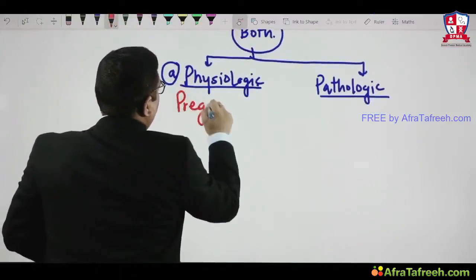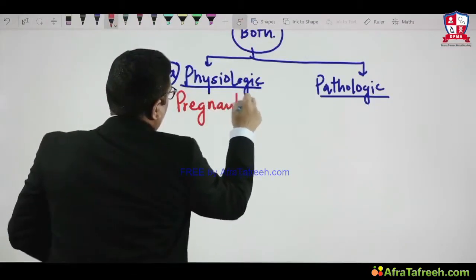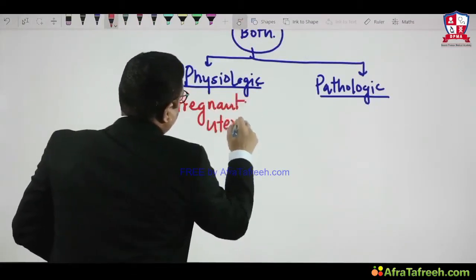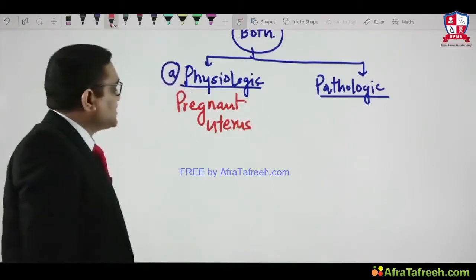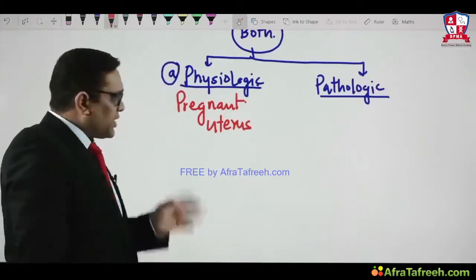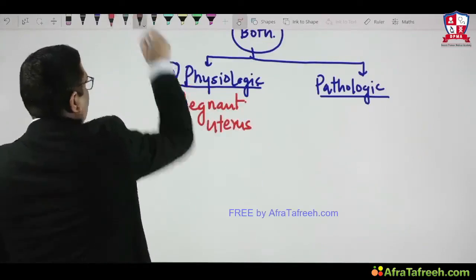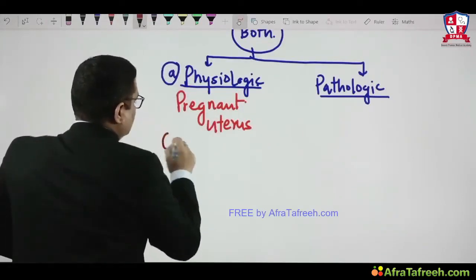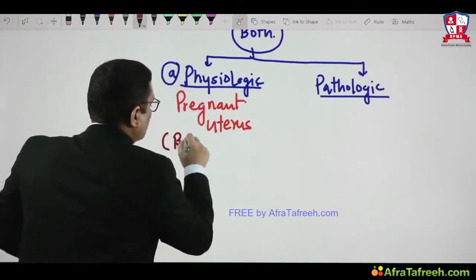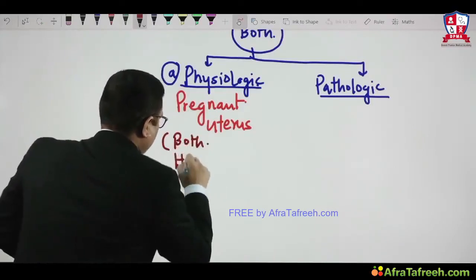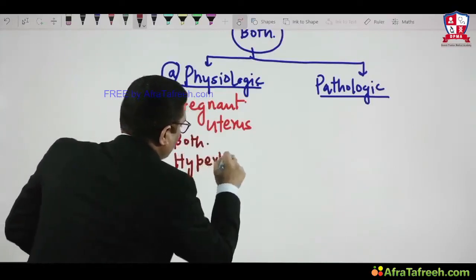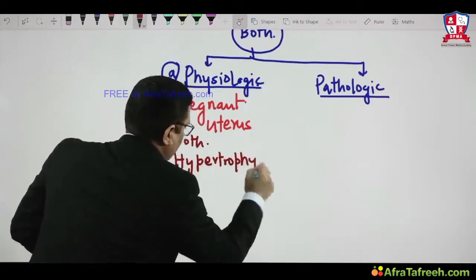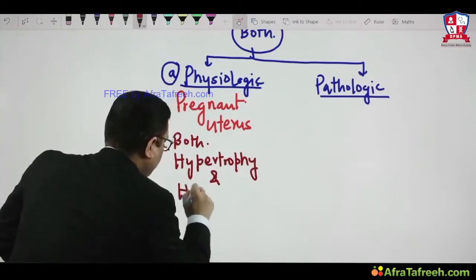During pregnancy, the uterus size will be increased, and that is an example of physiologic hypertrophy. What I want to convey is a simple message: the pregnant uterus is an example of both hypertrophy and hyperplasia.